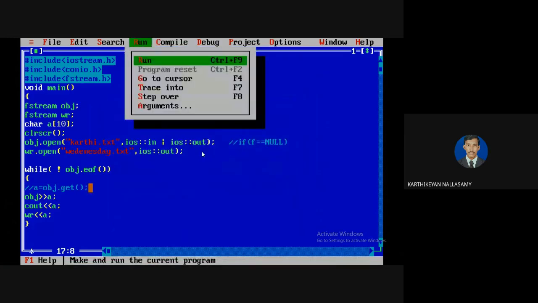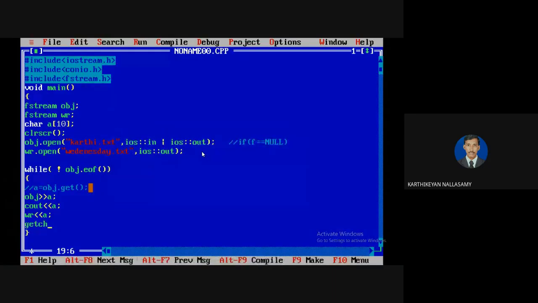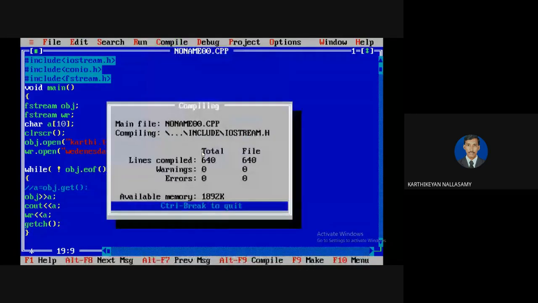But here we know that this is a drawback of the input operator: once it reads a space, the input is automatically terminated, so no space will be read. Just a minute, I can show it the easy way. I compile, no error, and run it.